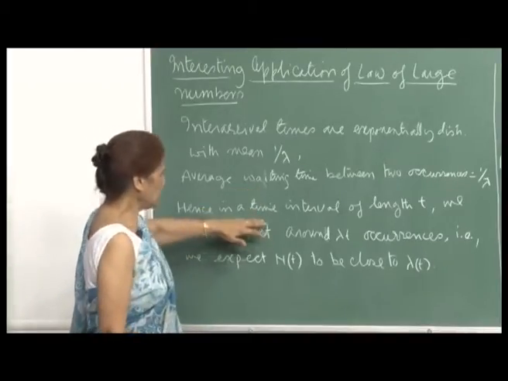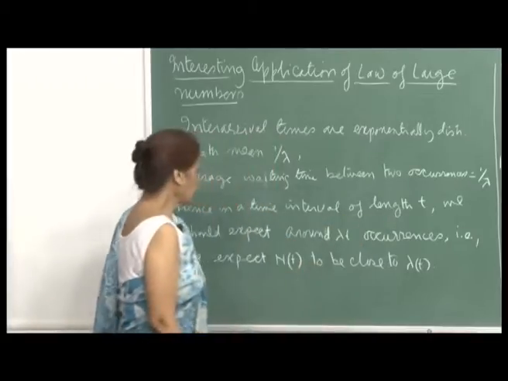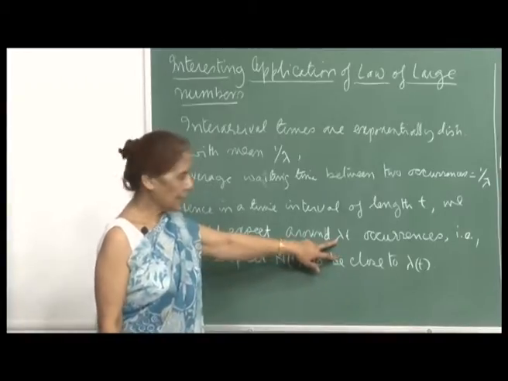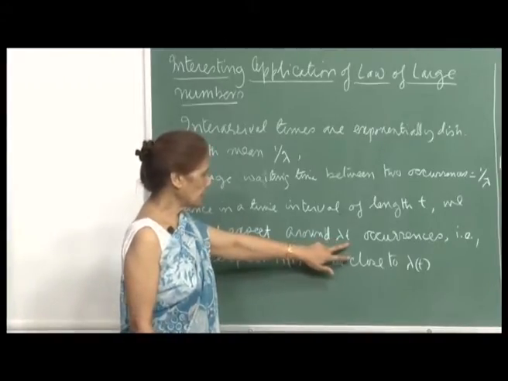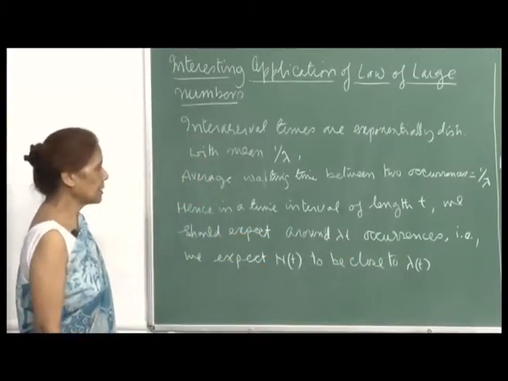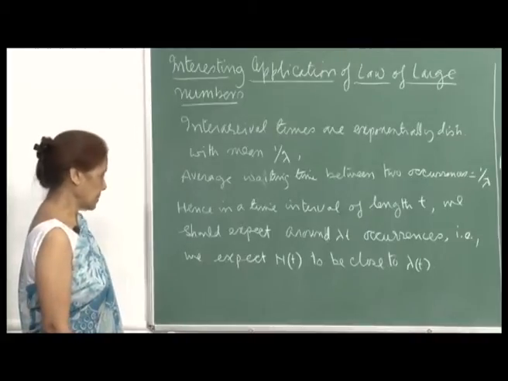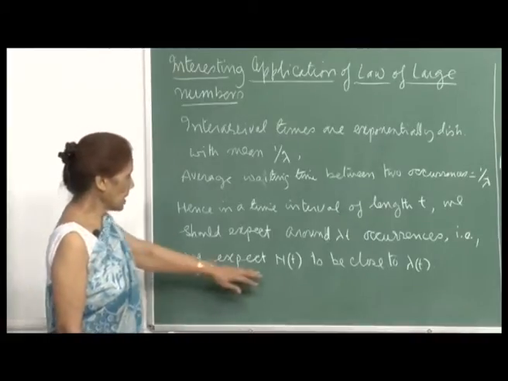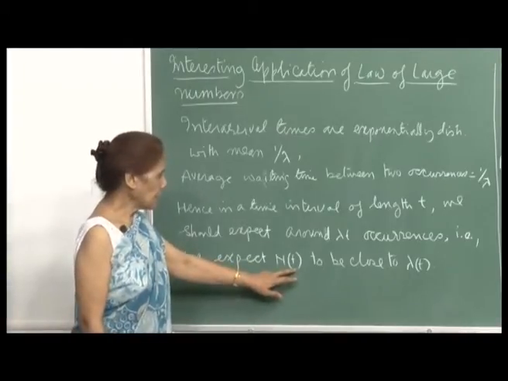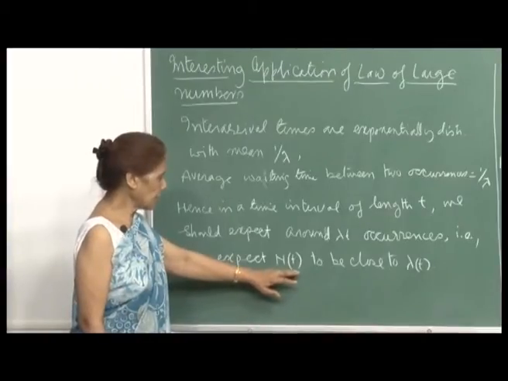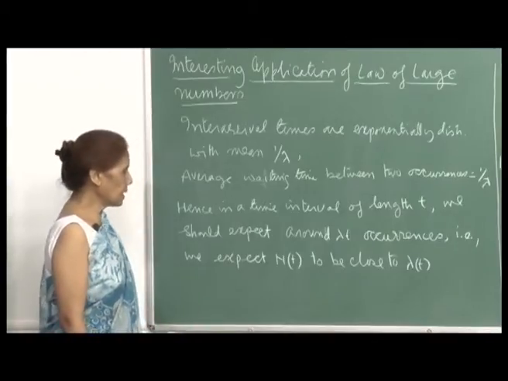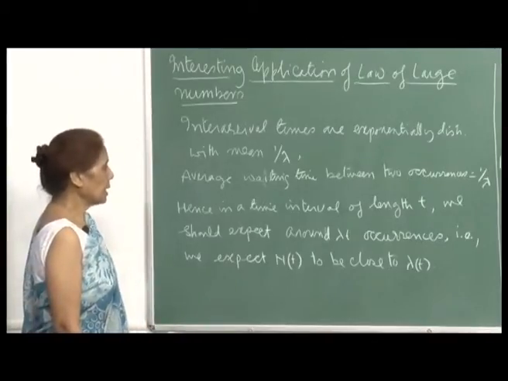So, hence in a time interval of length t, we should expect around lambda t occurrences, if lambda is the mean arrival rate per unit time. So, therefore, in a time interval t, you would expect on the average lambda t occurrences, lambda t arrivals, right. Since our notation for the Poisson process for the number of arrivals up to time t is N t, we expect that N t and lambda t should be close, and this is what the weak law of large numbers and strong law of large numbers is all about.